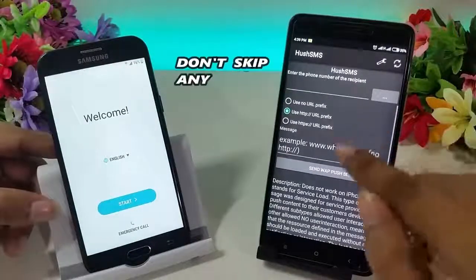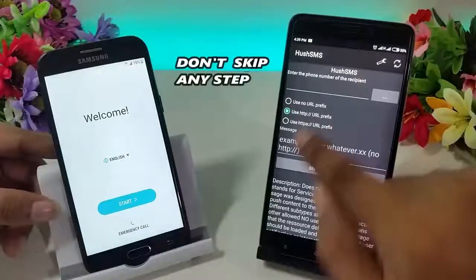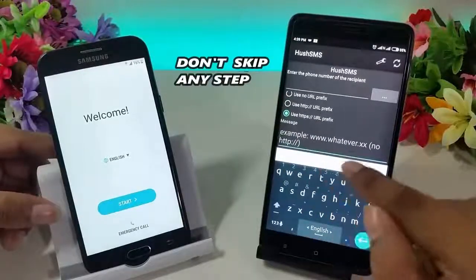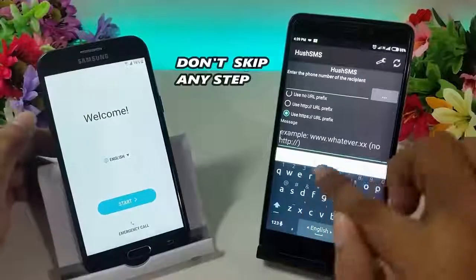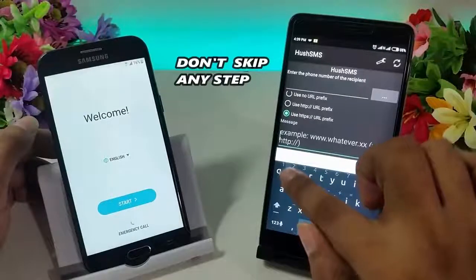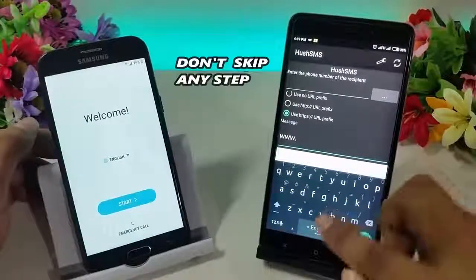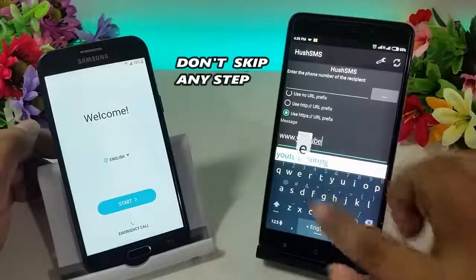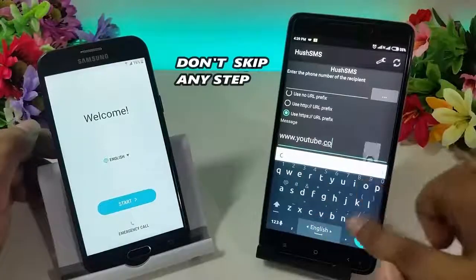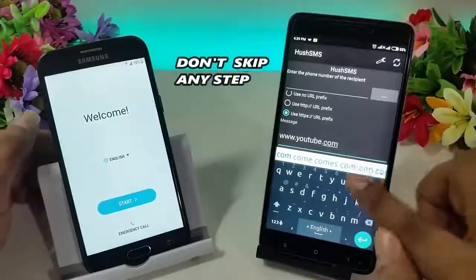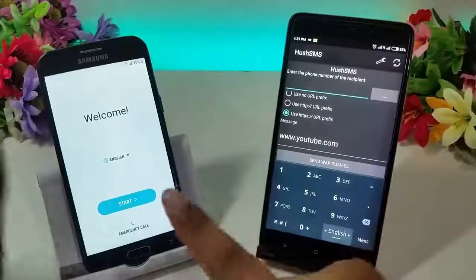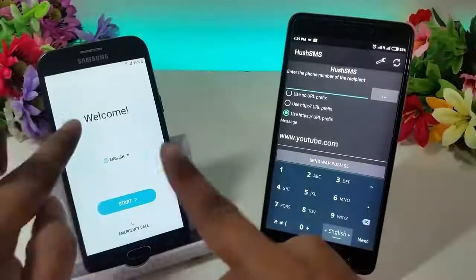Click here. Also click here. Type YouTube website. Now put the YouTube website link here, youtube.com. Then type the number of the SIM card that is already inside this phone.